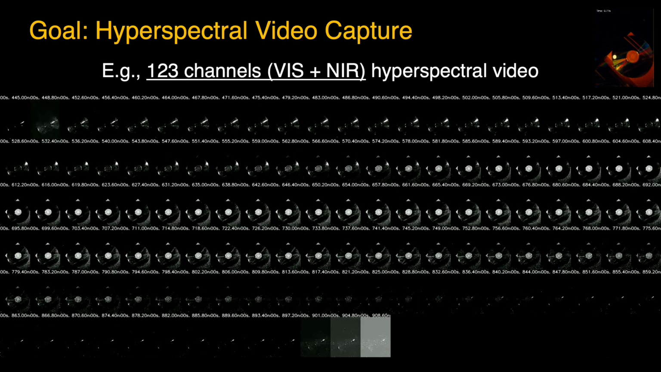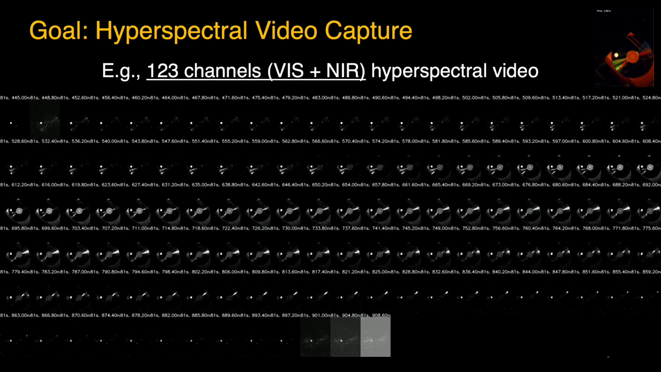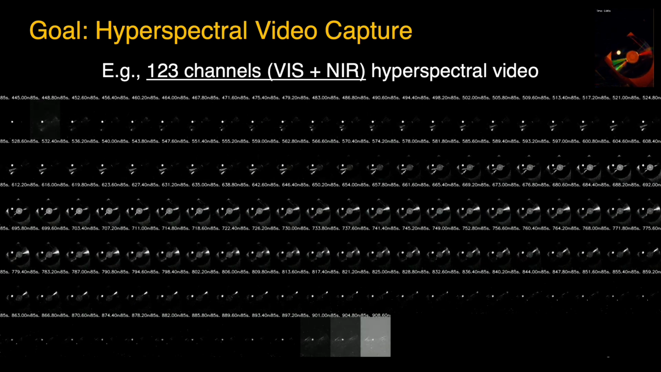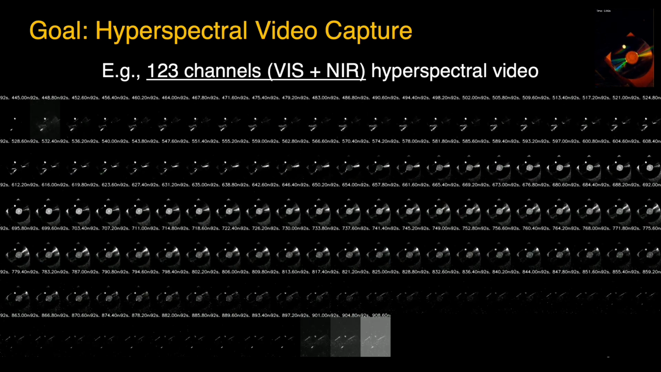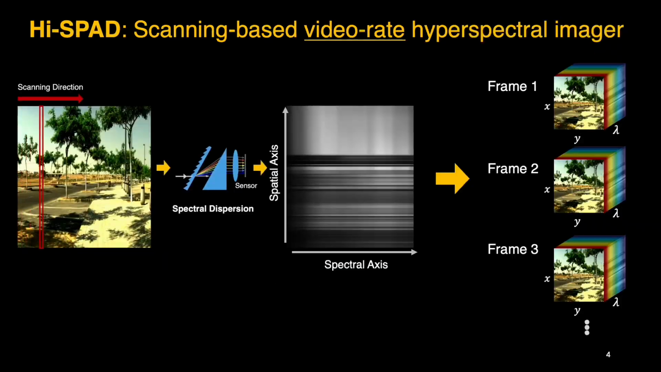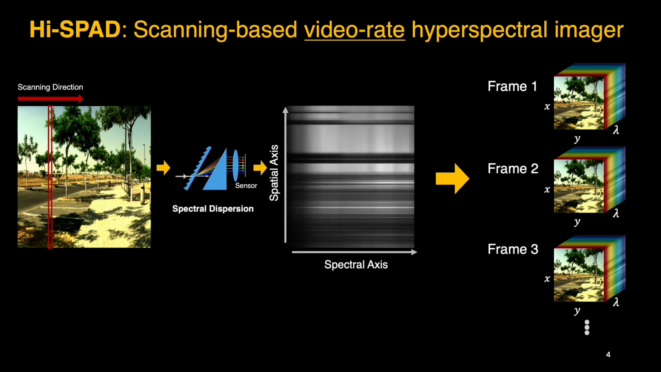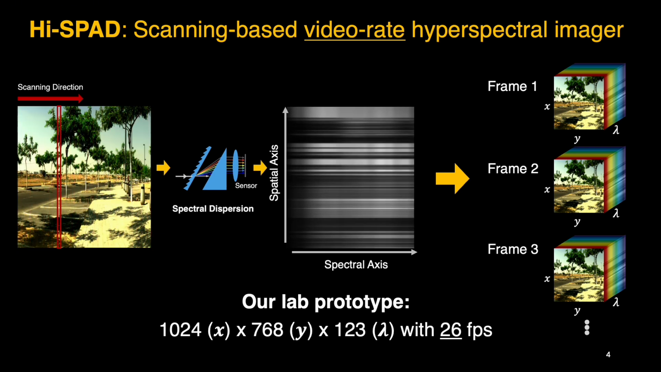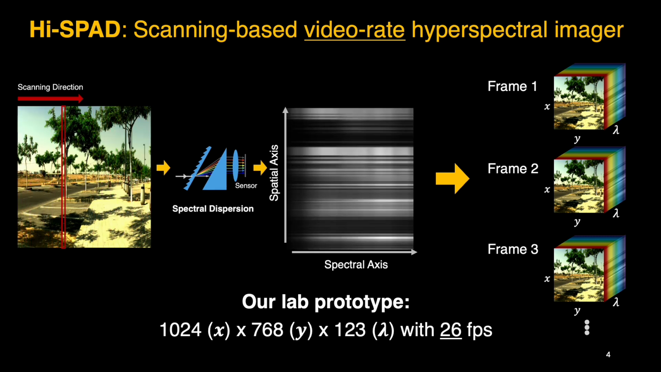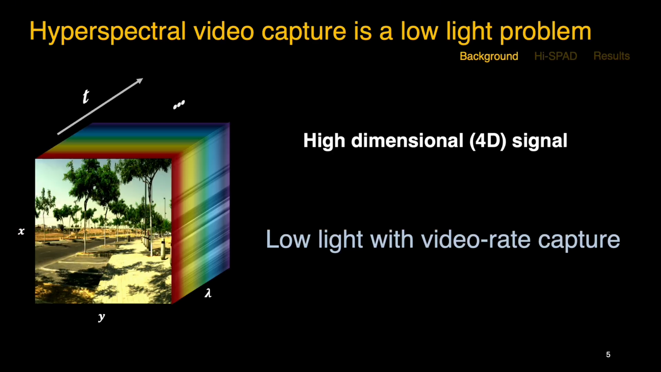Our goal is to capture hyperspectral video with more than 100 spectral channels, spanning not only visible but also the near-infrared range, while maintaining high spatial resolution. As a solution, we propose SPAD, a scanning-based video rate hyperspectral imager. Our lab prototype achieves 123 spectral channels at 26 frames per second.